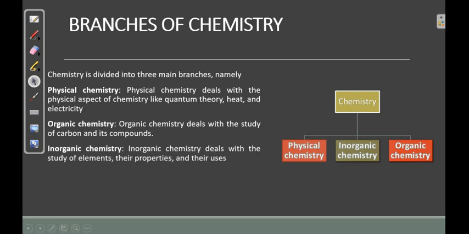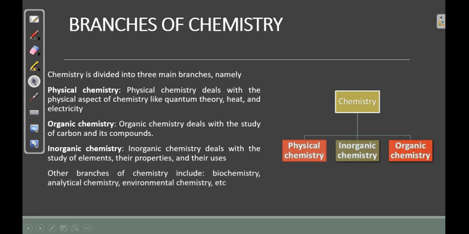Now the other branch is inorganic chemistry, which deals with the study of elements, their properties, and their uses. We have a lot of inorganic elements around us, we have oxygen. A chemist is looking at oxygen: how is oxygen useful, the properties of oxygen, and how it can be useful to man. That is what inorganic chemistry is.